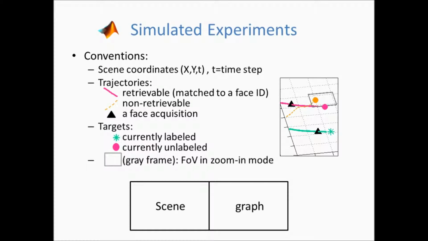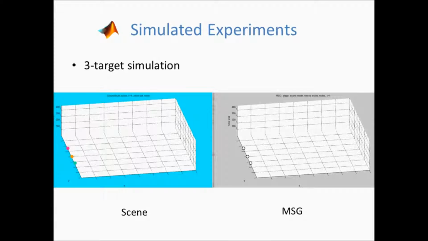We present videos of two simulations generated in MATLAB. All the simulated pedestrians walk towards the camera and have a similar appearance. We use these conventions in the simulations. The first video shows a simple simulation of only three targets. The left half of the screen is the scene, presented in 3D, where the vertical axis is the time step of the simulation. The right half is the corresponding graph, which is updated as the simulation advances.